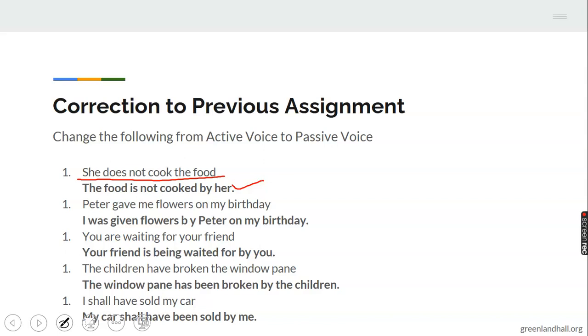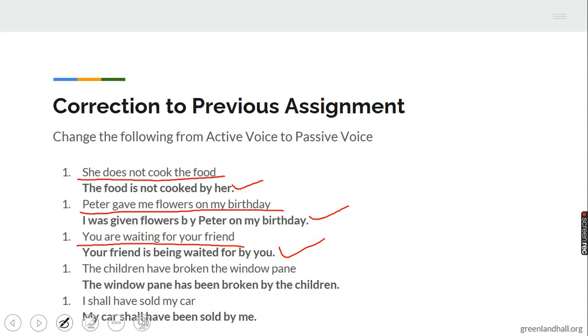Number 2 is Peter gave me flowers on my birthday. To make it passive, I'm going to say: I was given flowers by Peter on my birthday. Number 3, you are waiting for your friend. It becomes: your friend is being waited for by you.